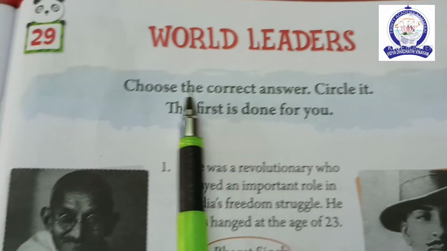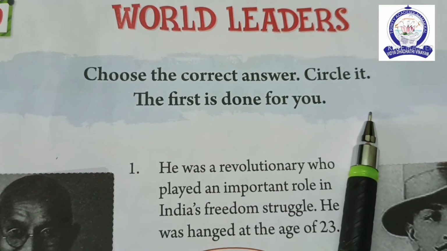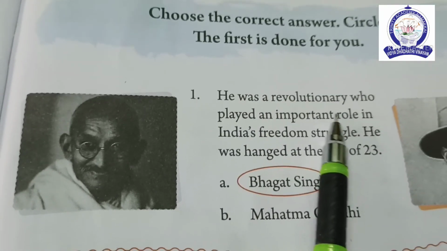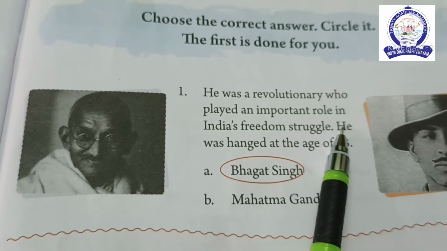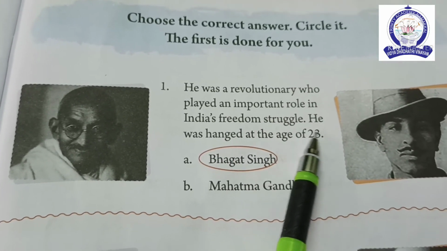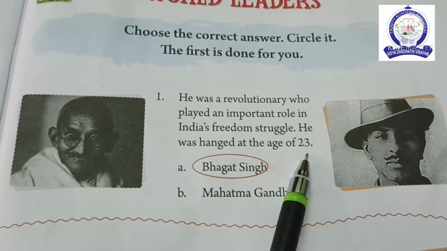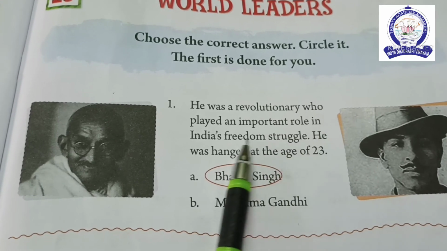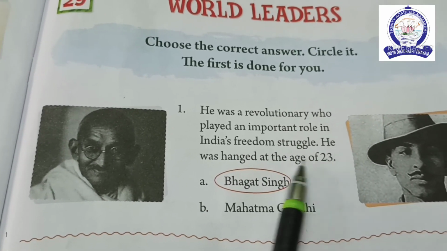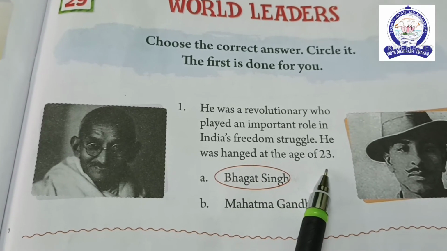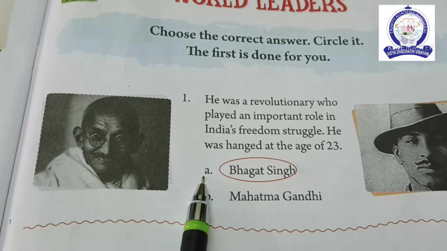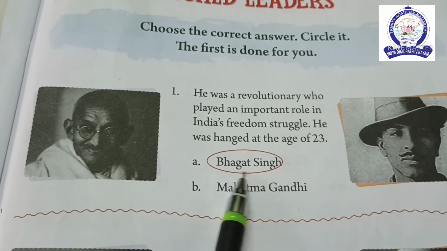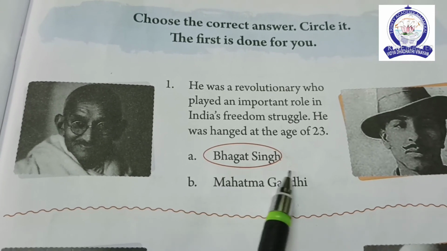Lesson 29. World Leaders. Choose the correct answer. Circle it. Here first is given. He was a revolutionary who played an important role in India's freedom struggle. He was hanged at the age of 23. Option A is Bhagat Singh and option B is Mahatma Gandhi. The correct answer is Bhagat Singh.